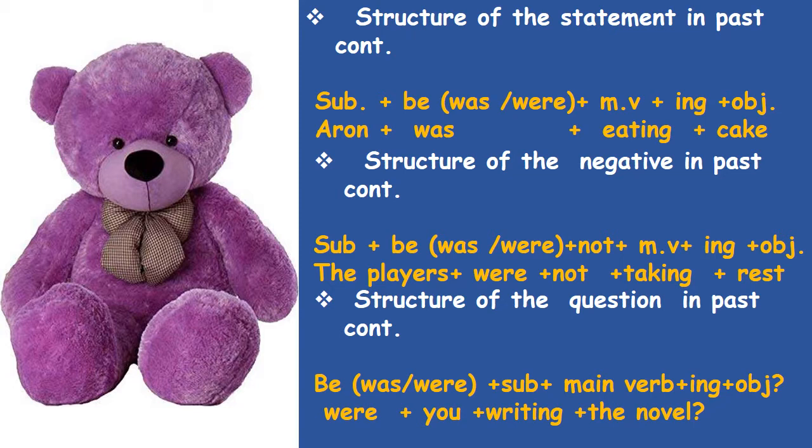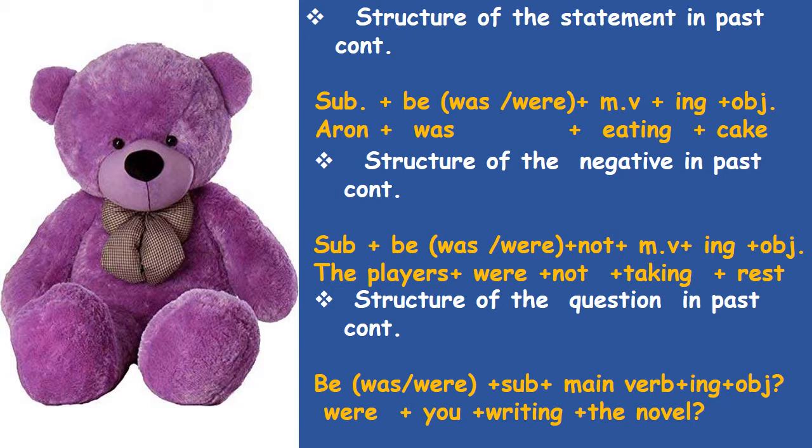Next one is the structure of the negative sentence in past continuous. The structure is subject plus be form verb in past tense was or were, was for singular, were for plural, plus not, plus main verb plus ing, plus object or adjective or adverb or complement. Example, the players were not taking rest.